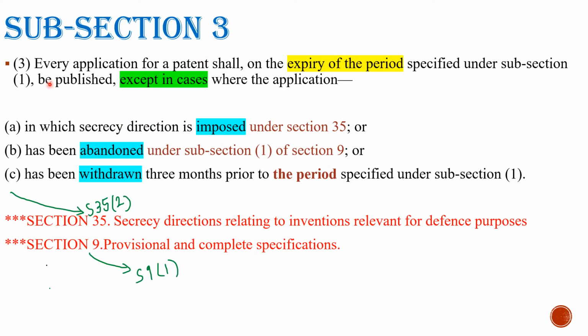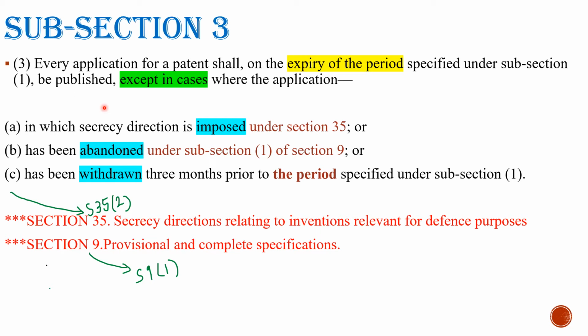Subsection 3 says, every application for a patent shall, on the expiry of the period specified under subsection 1, be published except in cases where the application, clause A, B and C. That means except these three cases, every application for a patent shall, on the expiry of the period as specified under subsection 1, be published.